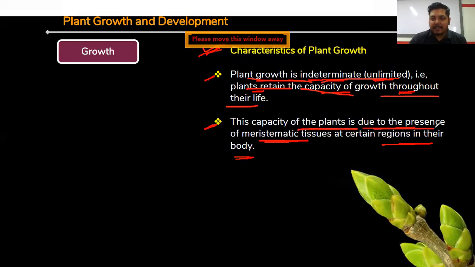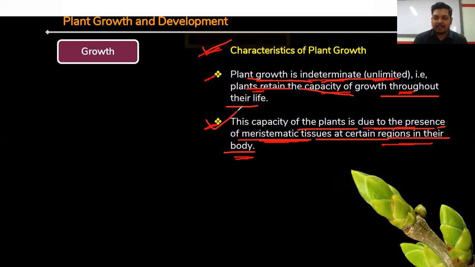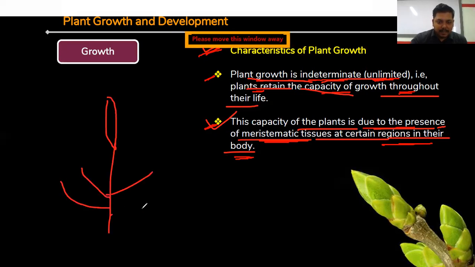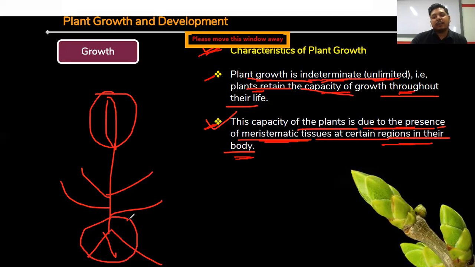This capacity of plant is due to presence of meristematic tissues at certain regions in their bodies. In case of plants, they are having a huge number of meristematic cells. Already you have learned about the anatomy of flowering plants, the shoot apical meristem and root apical meristem. Suppose this is a plant, the shoot apical meristem is present at the tip portion and root apical meristem at the root portion. So they can show a huge amount of meristematic activity through which they can divide again and again, and increase their height up to 100 meters or more than that.